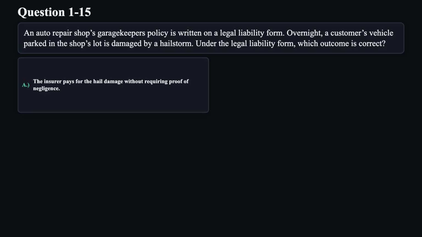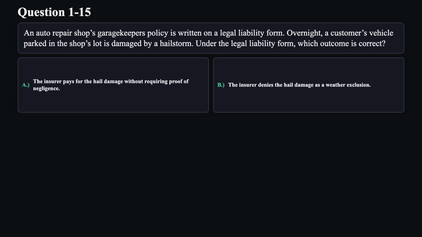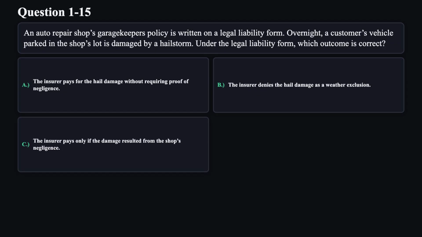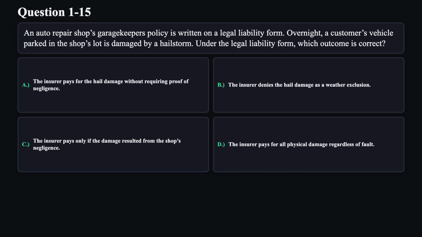A. The insurer pays for the hail damage without requiring proof of negligence. B. The insurer denies the hail damage as a weather exclusion. C. The insurer pays only if the damage resulted from the shop's negligence. D. The insurer pays for all physical damage regardless of fault.